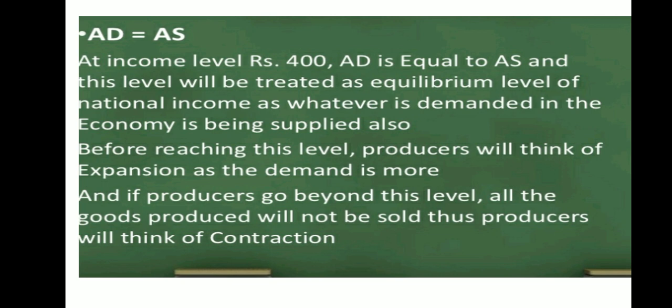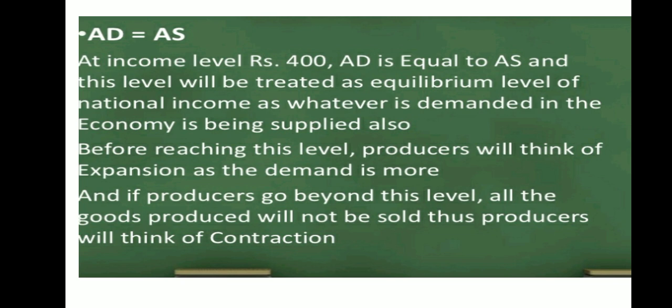Before reaching this level, the producer will think of expansion as the demand is more. When AD is more and AS is less, the producer will start investing more in an economy in order to make aggregate demand equal to aggregate supply.